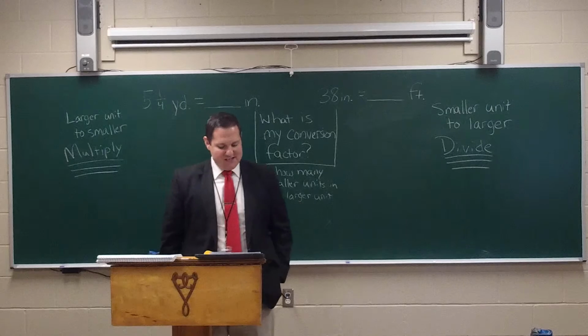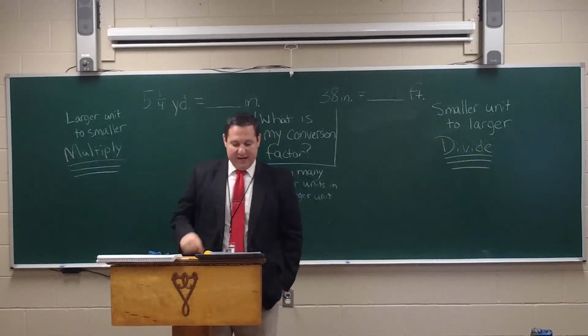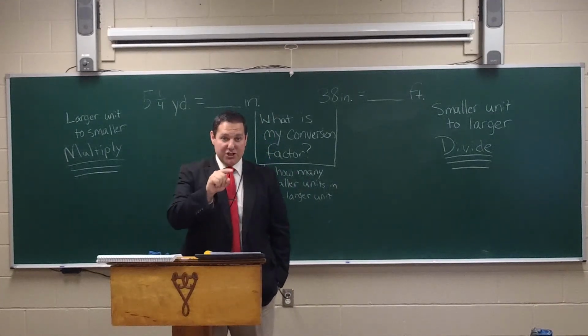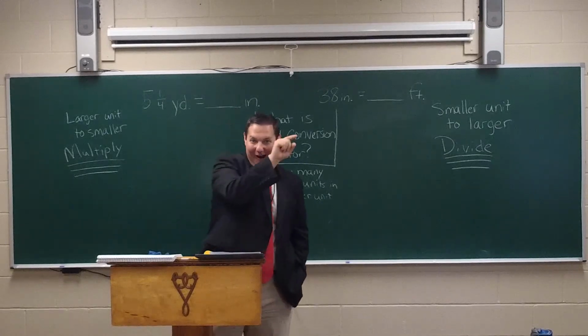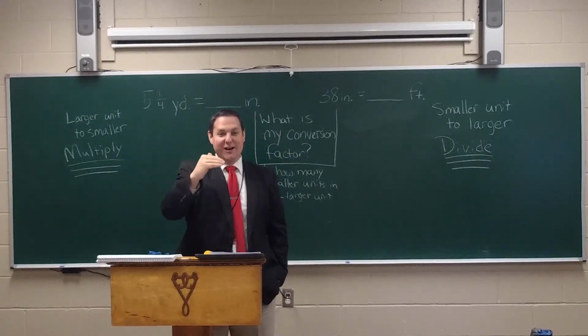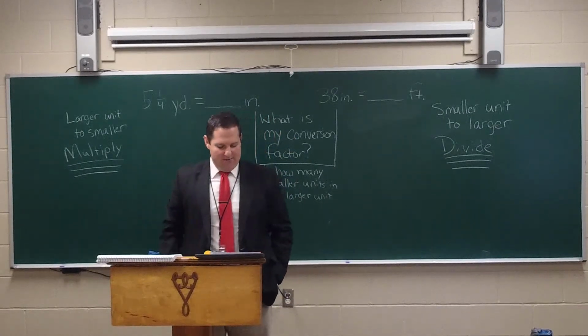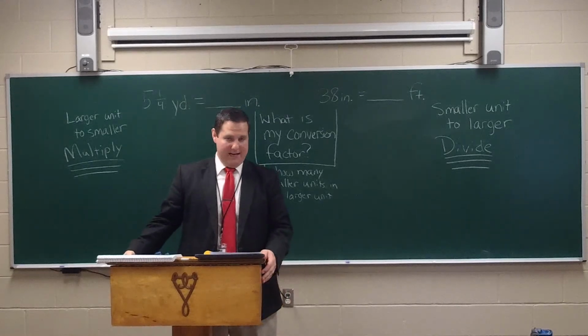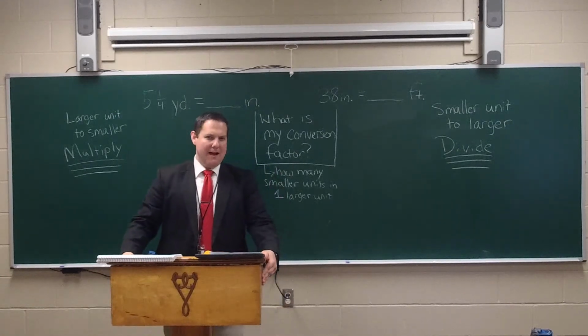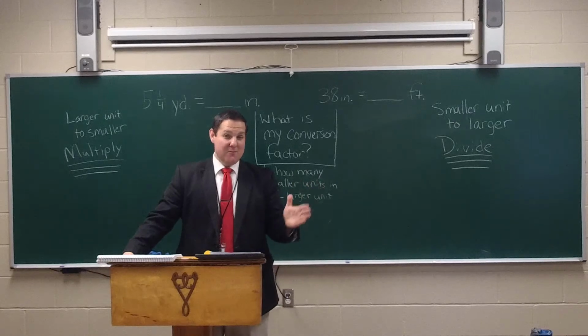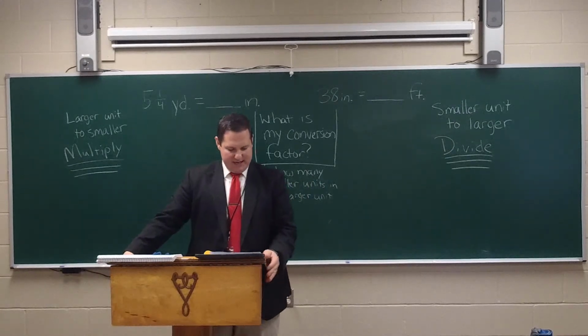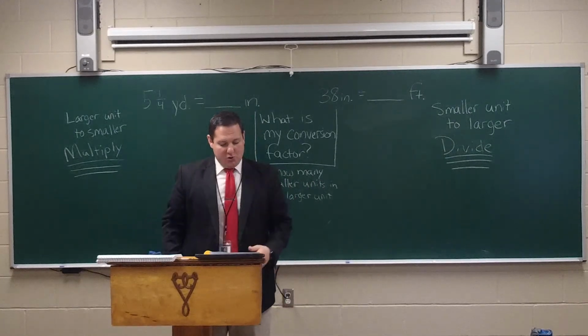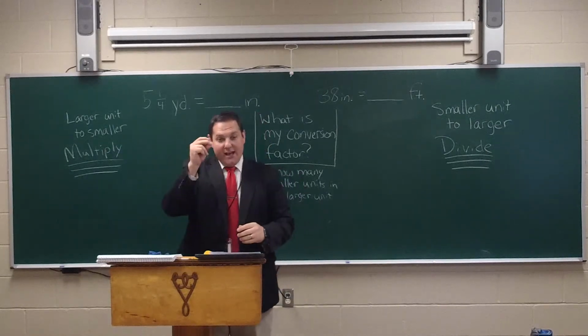Number 11, multiply 6.3 by 100. You're just going to take that decimal and move it 2 places to your right. So it goes 63, and then you're going to annex a 0, and that's going to be 630. Remember, when multiplying by powers of 10, you just move it over as many zeros as you see and annex when necessary.